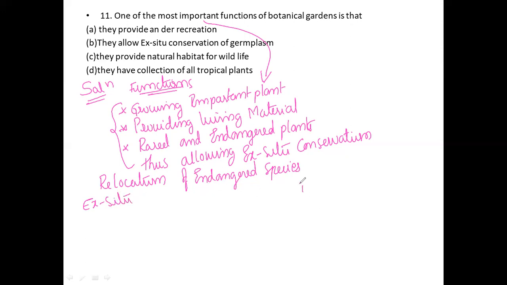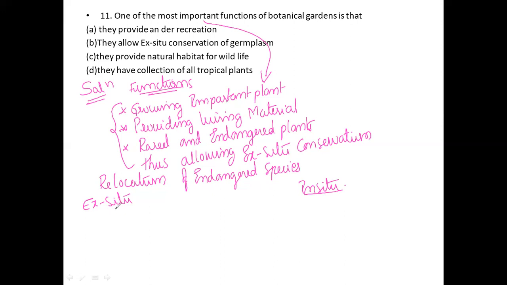What do you mean by in situ? Ex situ means what? In situ means what? Give an example. So ex situ means especially any one of the organisms that are extinct or endangered species, we are going to provide a similar habitat, which is not a natural habitat.